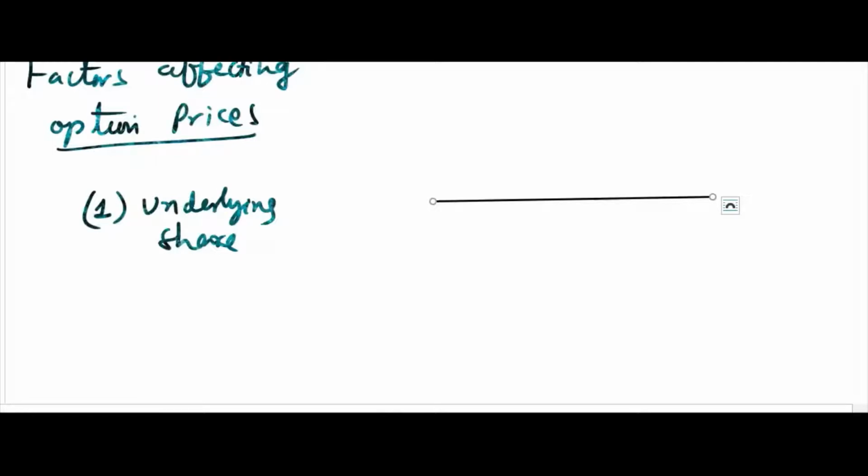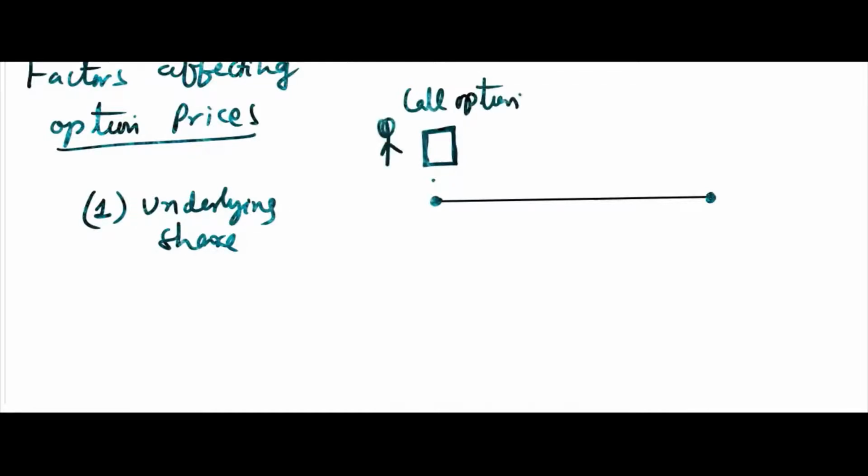Suppose you have a call option now in your hand, or you want to buy a call option. You want to be the buyer of the call option. Now you know the underlying share price is, suppose this is time 0, the stock price is 150, and strike price is 200. And when you asked the price, the price was 5.